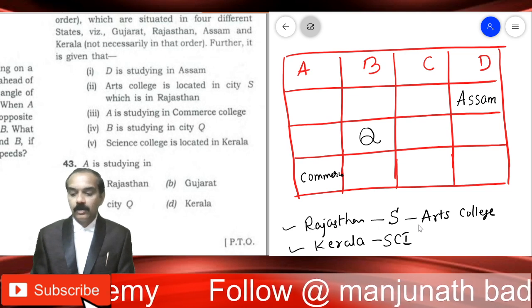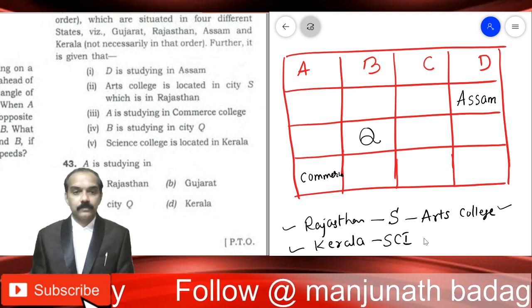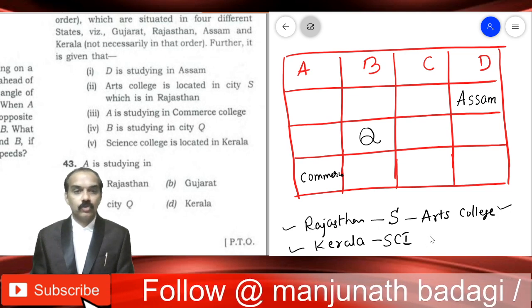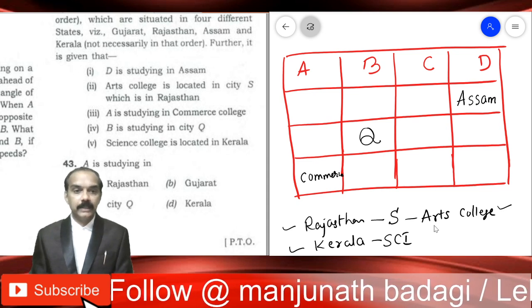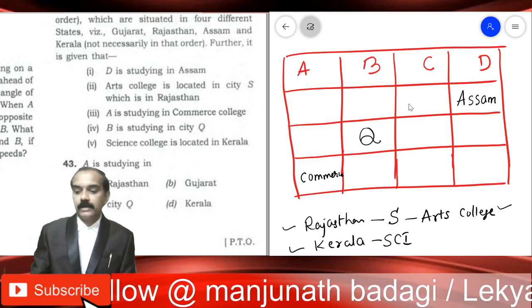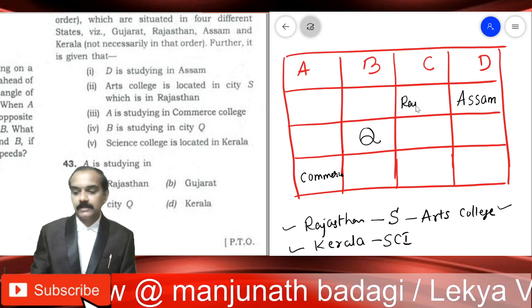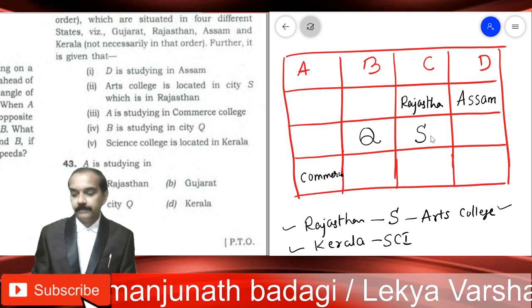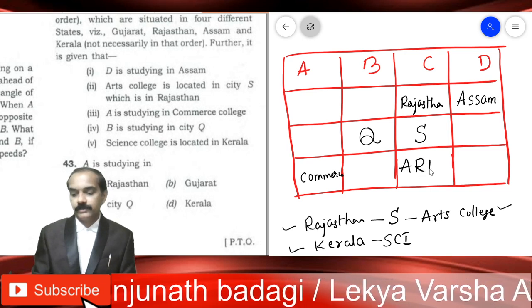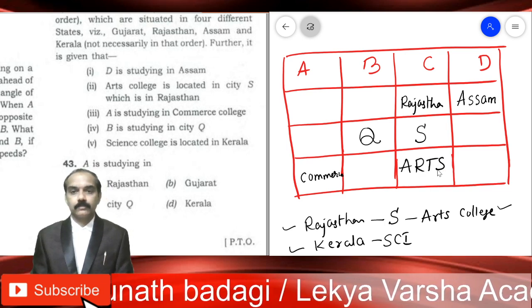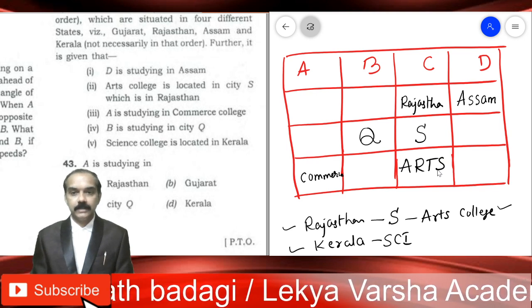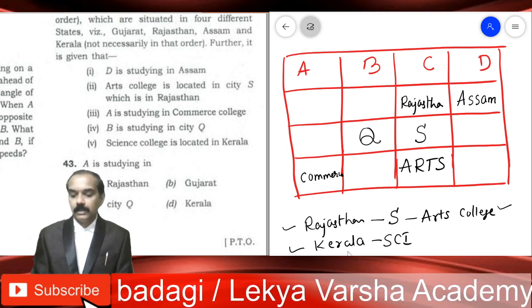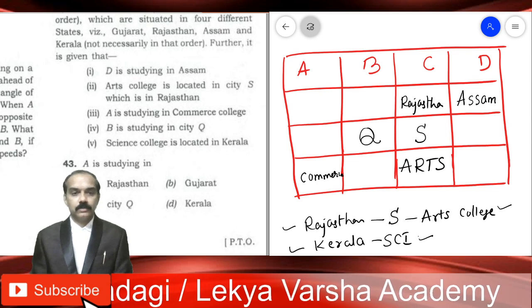Meaning all these additional information should appear under C only, right? So under C, I am going to write all these things. Rajasthan, S city, and then Arts College. I hope till here it's clear. Now, concentrate on the next additional information.